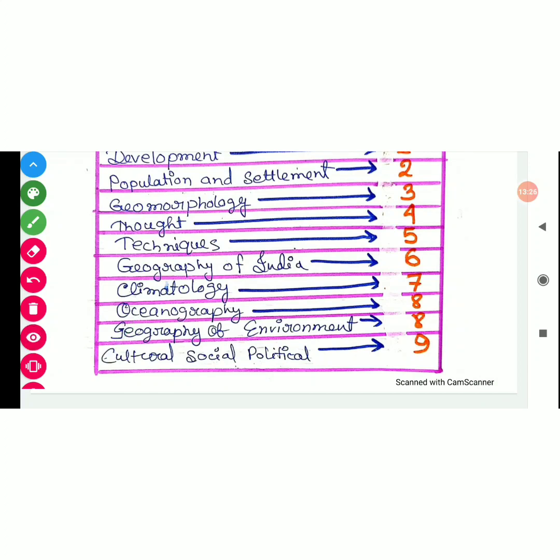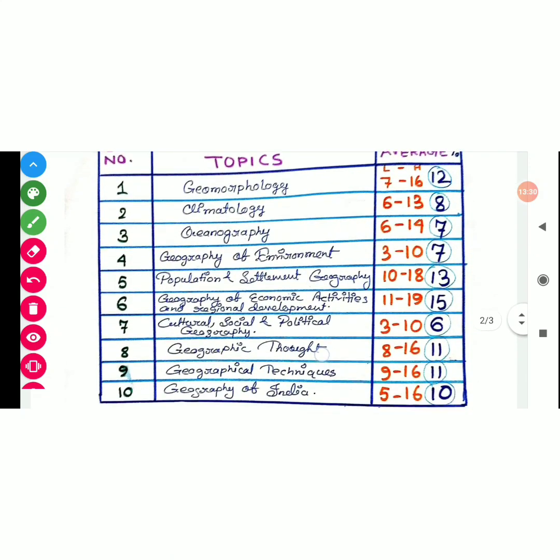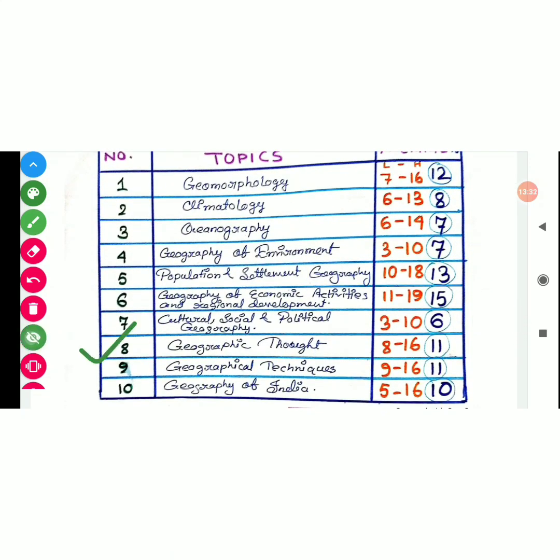So if I compare again, you can understand that it is the average number of question. So you can see from that economic regional chapter, 15% of question will come, okay, or can come, okay.